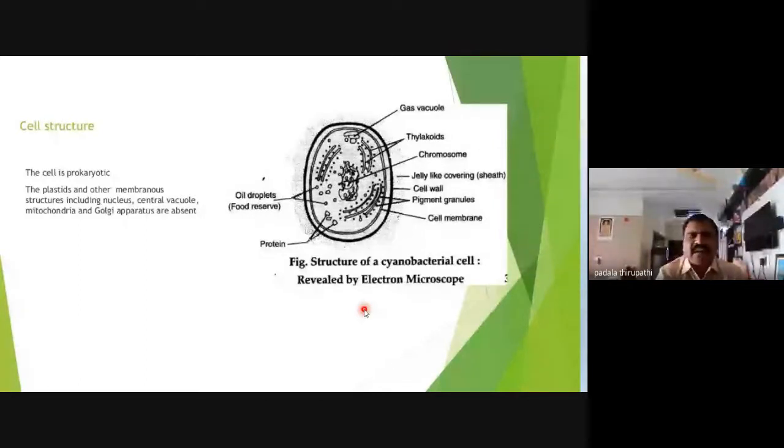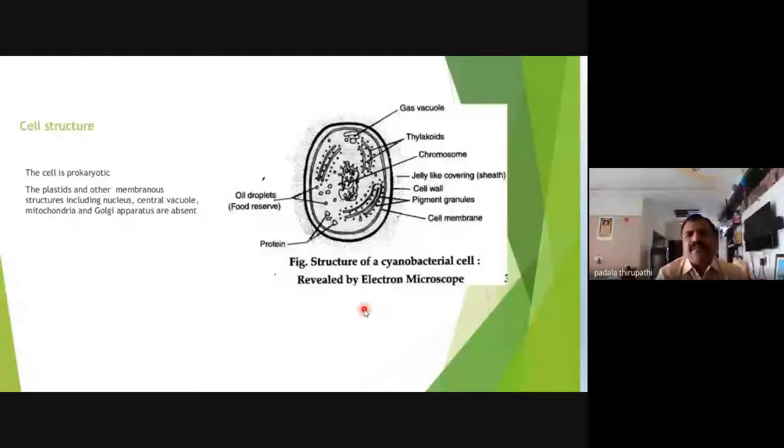Why? Because this belongs to prokaryotic cells. Prokaryotic cells do not contain any membranous structures inside the cytoplasm. Only the thylakoids are present, and the nucleoid region with the chromosome is present.